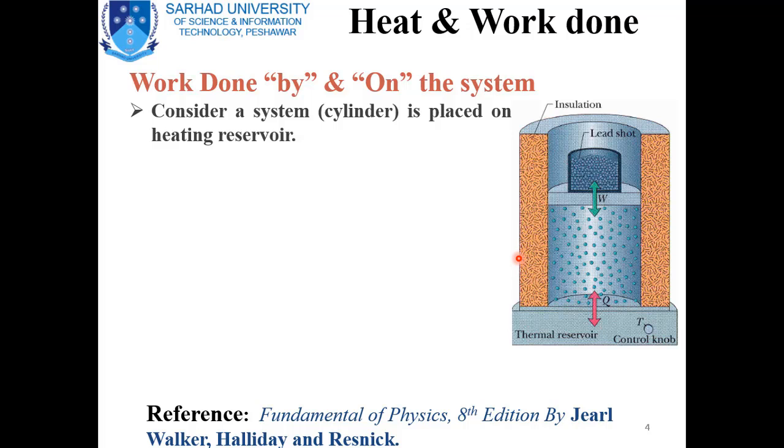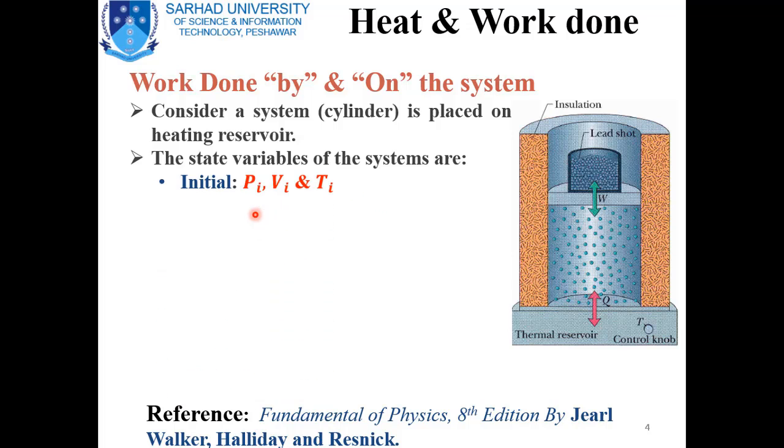So if this piston is raised, then the work is done by the system, and if this piston is lowered, then we can say that the work is done on the system. And some state variables are representing our system, and the state variables are P, V and T, where i represents the initial state of the system.